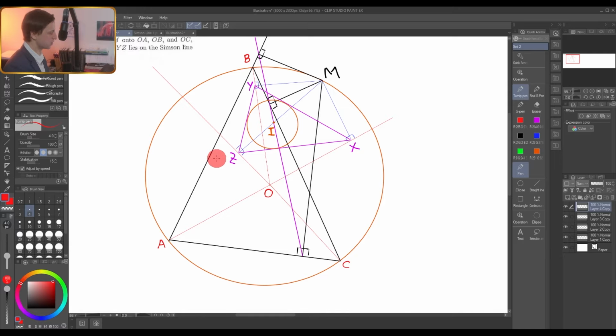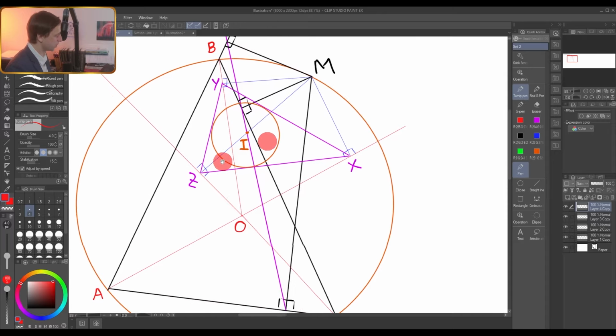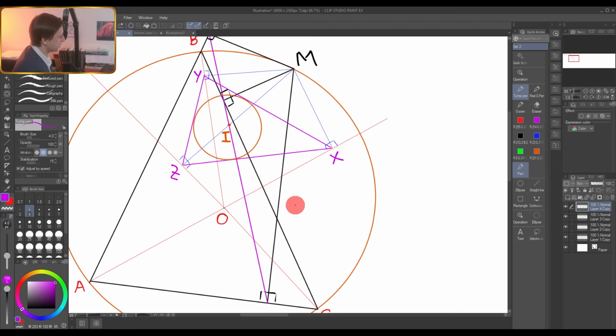We will use precisely the same picture, and let's look closer. Let's find some angle of our purple triangle. For example, this one. We can find any others. We just start from this one. I don't see any cyclic quadrilateral here that contains this angle, really. So I don't see.